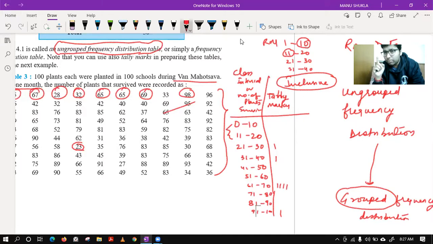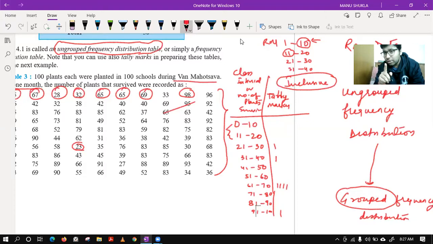That means roll number 1 as well as roll number 10 will come in the first slot. Vaishnav, are you getting this? Inclusive class intervals mean roll number 1 as well as roll number 10 will come in the first group.